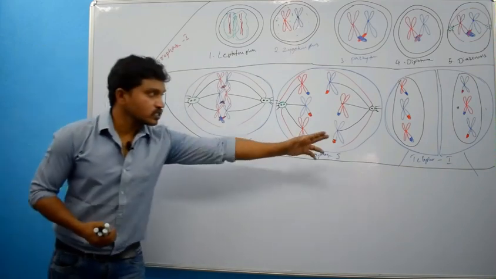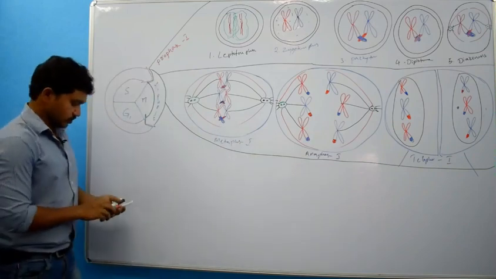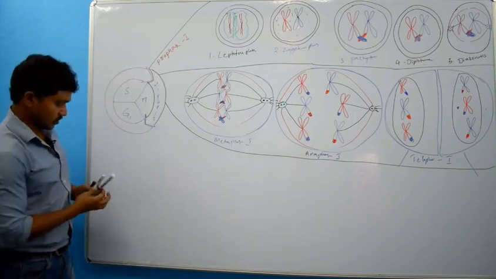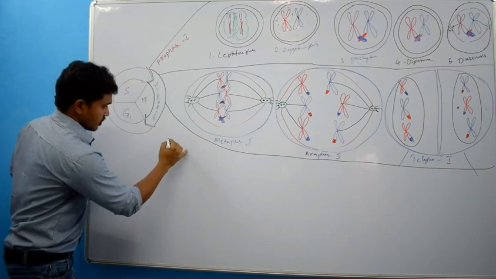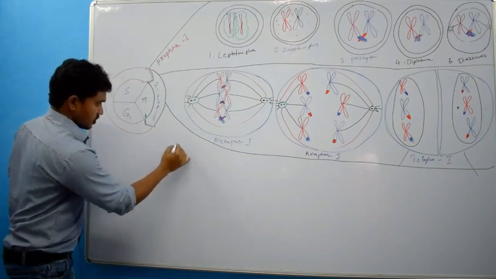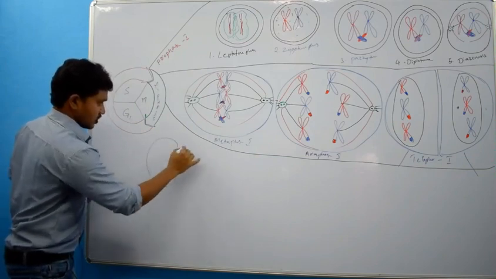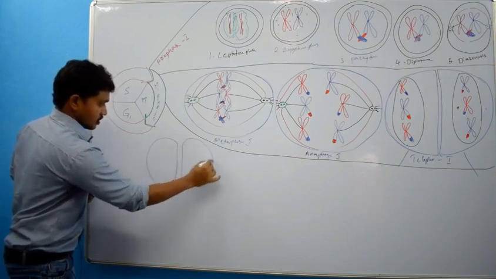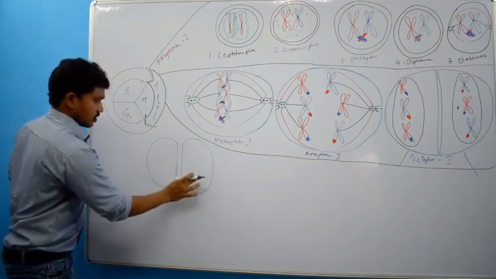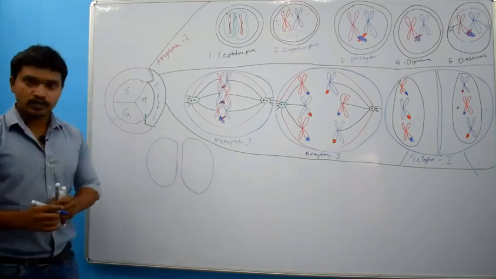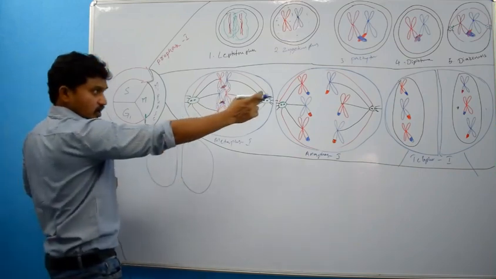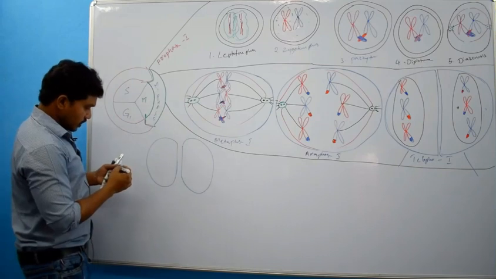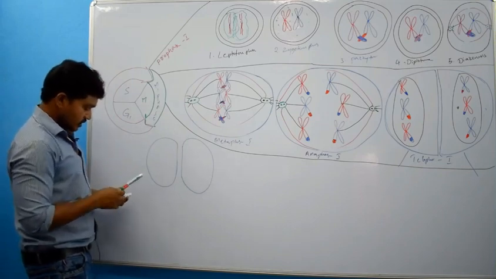I am taking these two cells here. Right, and chromosomes will be arranged like this.